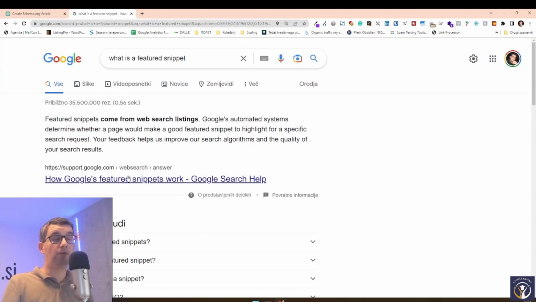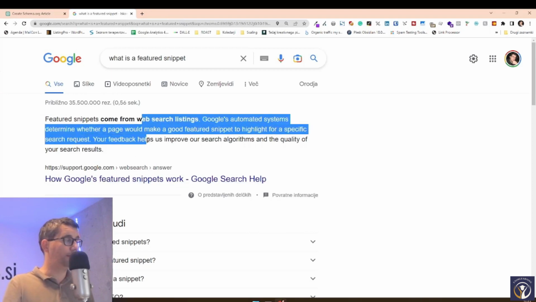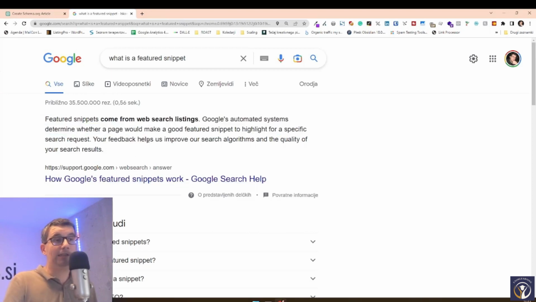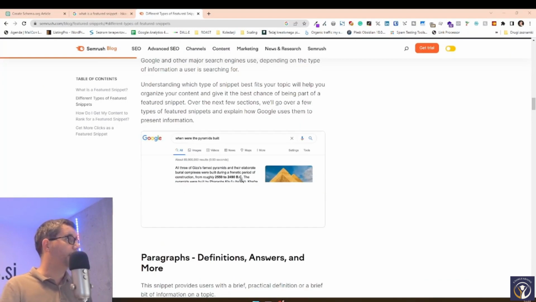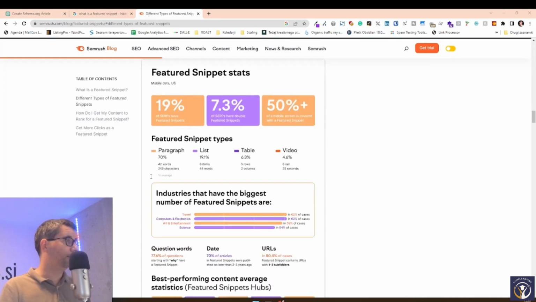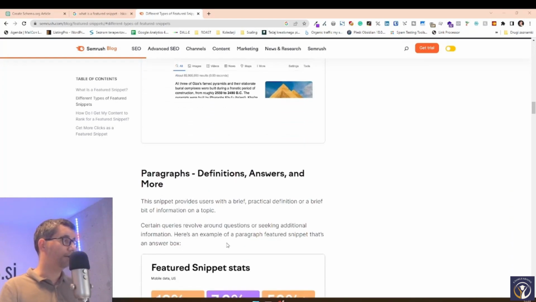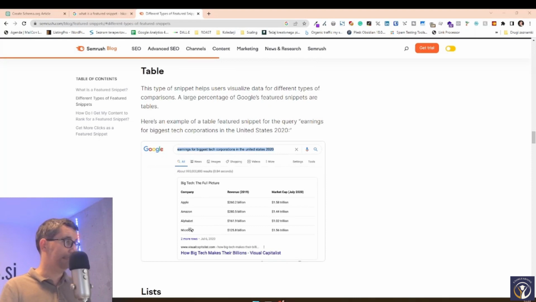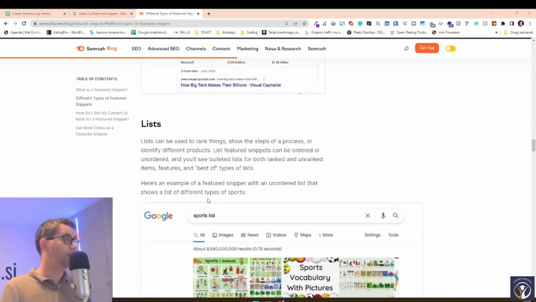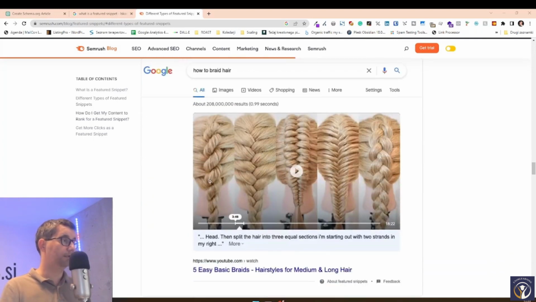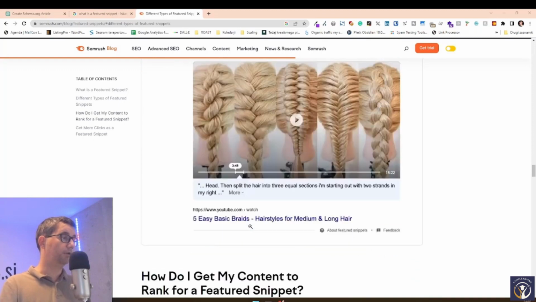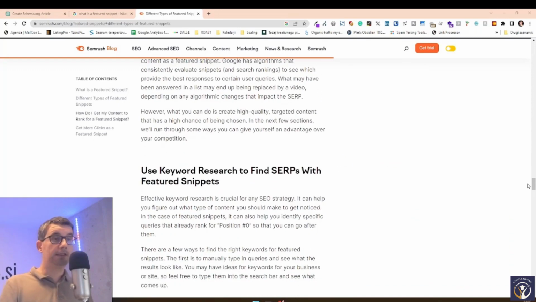Technically, people don't even have to click on the first result to see the content because it's already here, right? There are different kinds of featured snippets. As seen in this SEMrush article, these can be just general paragraphs of content. These can be tables, just like here. This can be lists. This can be videos that are very big and shown on the page. So all of these can be different types of featured snippets.